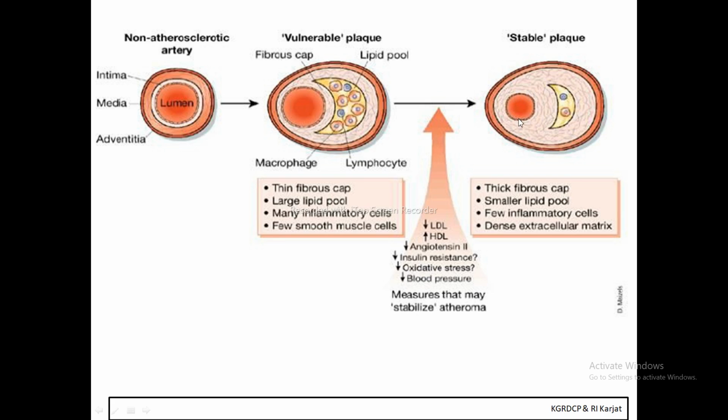And this is the stable plaque. Now this is what the vulnerable plaque means: the plaque or the lipids can be removed by certain drugs. Now in this one, the lipid occupies most of the space of the artery, and there is very little space for the flow of blood towards this coronary artery.